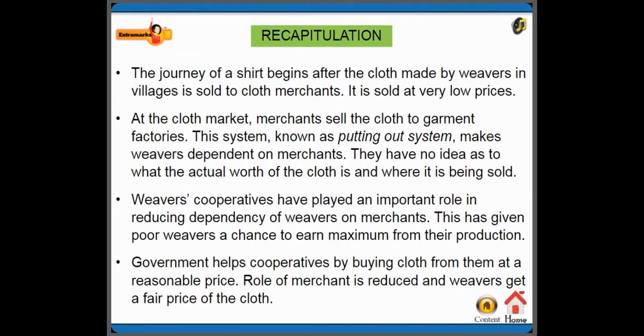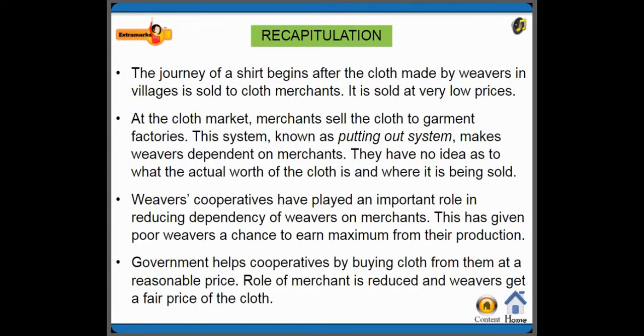Merchants sell the cloth to garment factories, and this system, known as the putting out system, makes weavers depend on merchants. They have no idea as to what the actual worth of the cloth is and where it is being sold.